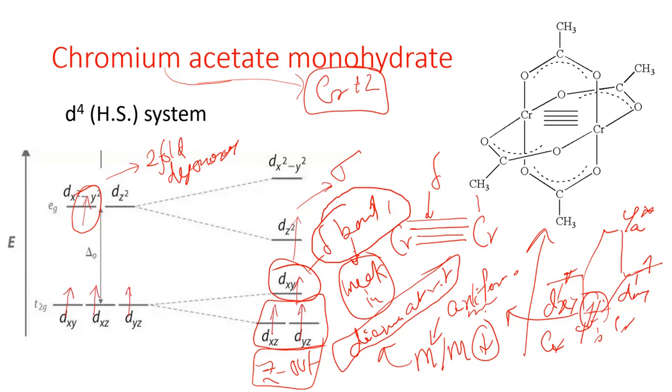But due to the formation of this delta bond, which is basically the anti-ferromagnetic coupling, the total magnetic moment is decreased, and hence it can be considered as diamagnetic at room temperature. Okay, but there is a basic difference between copper and chromium acetate monohydrate. In the case of copper acetate, it was also diamagnetic at room temperature, but when we increased the temperature, the magnetic moment increased.